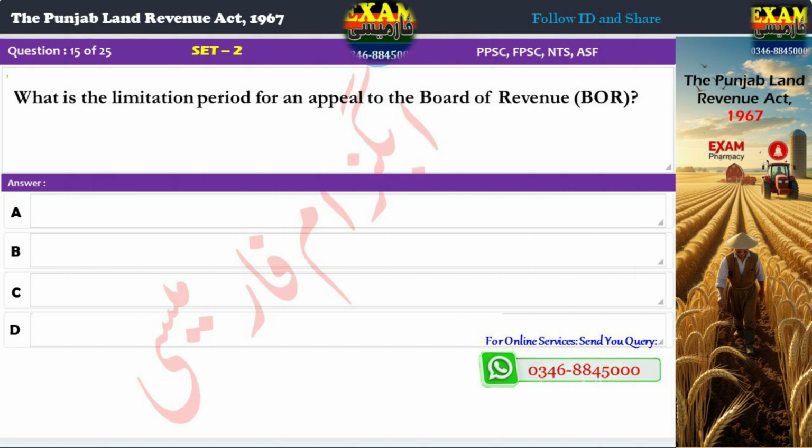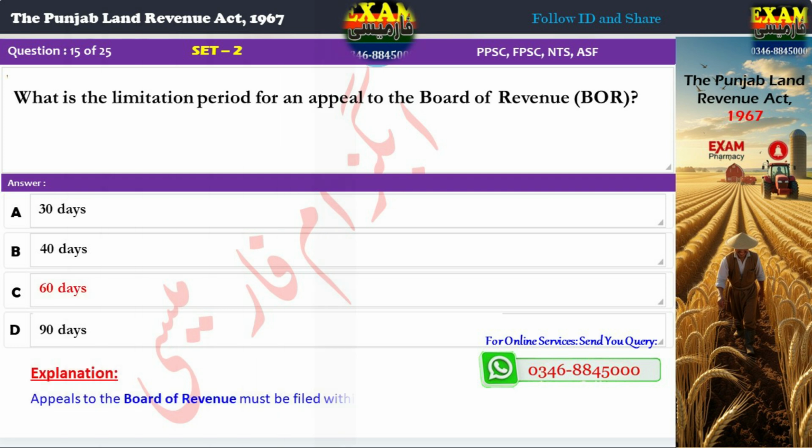Question 15. What is the limitation period for an appeal to the Board of Revenue, BOR? A. 30 days. B. 40 days. C. 60 days. D. 90 days. Correct answer: C. 60 days. Explanation: Appeals to the Board of Revenue must be filed within 60 days.